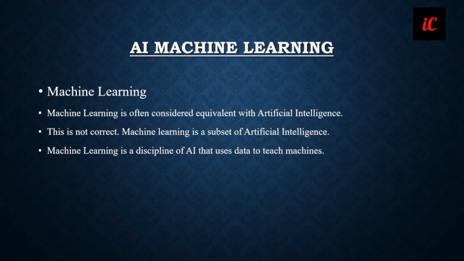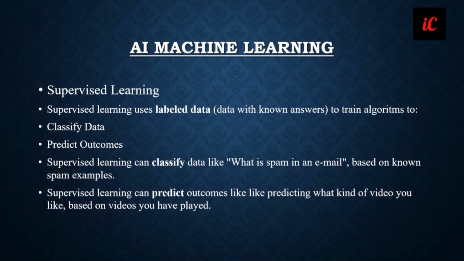Machine learning is often considered equivalent to artificial intelligence. This is not correct. Machine learning is a subset of artificial intelligence. Usually machine learning and artificial intelligence are called similar, but they are not.